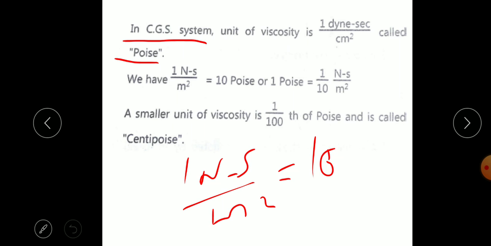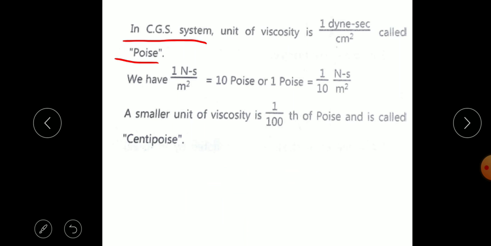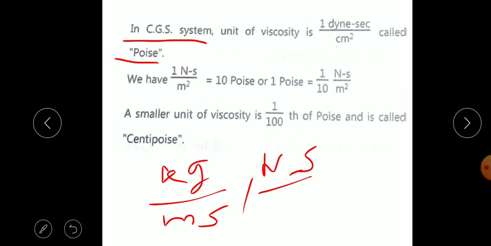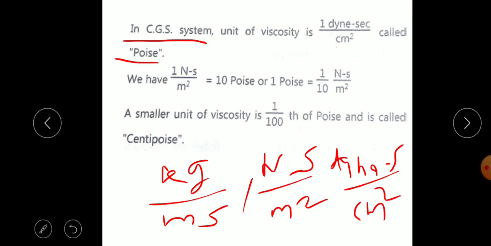So here we have considered three units of viscosity. Kg per meter per second is the MKS unit, Newton second per meter square is the SI unit, and dyne second per centimeter square is the CGS unit.